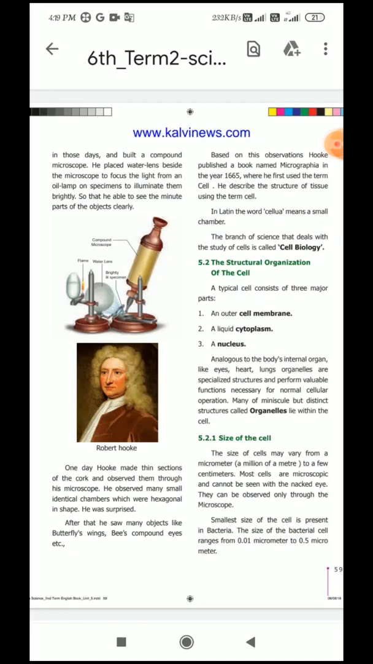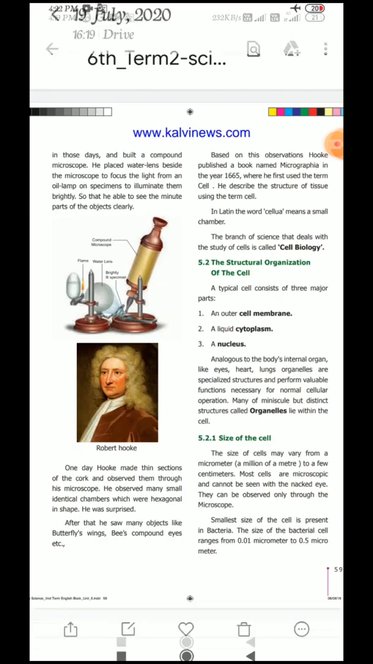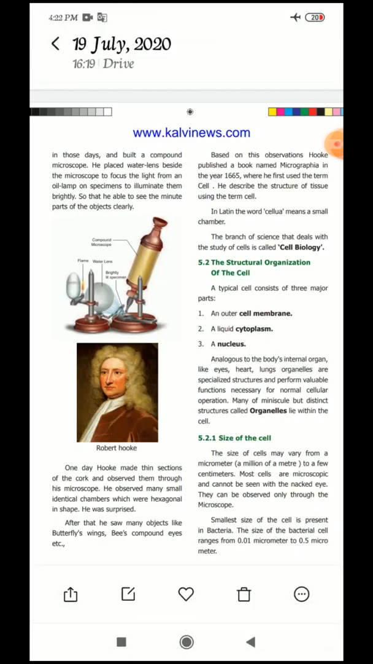So, here see, Robert Hooke was an Englishman, you already know. He took a thin slice of cork. Did you see that cork, children? Badminton cork. Yes, the same cork only. Robert Hooke took it and sliced the cork. The back side has one sharp edge, and with that sharp edge he sliced it.